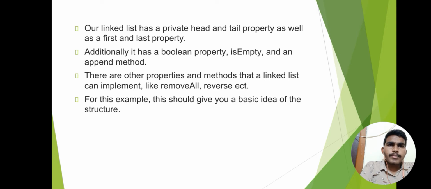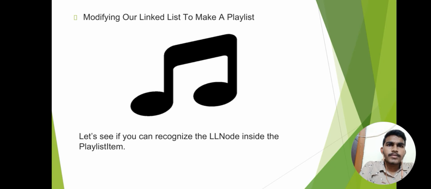Our linked list has a private head and tail property, as well as a first and last property. Additionally, it has a boolean property isEmpty and an append method. There are other properties and methods that a linked list can implement, like removeAll, reverse, etc. For this example, this should give you a basic idea of the structure.